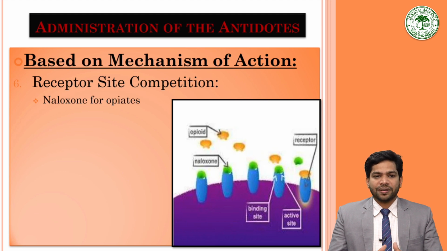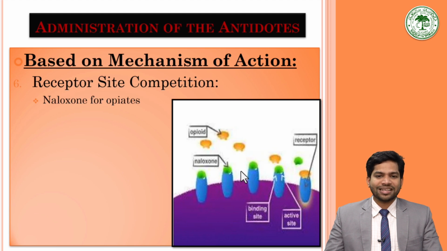Then, receptor site competition is another mechanism of action of antidotes. For example, naloxone competes for the opiate receptor. Opioids work on the mu receptor, and naloxone also competes for the mu receptor. If we increase the naloxone, it has more affinity for the mu receptor, so it will not allow the opioid to bind to the receptor site.